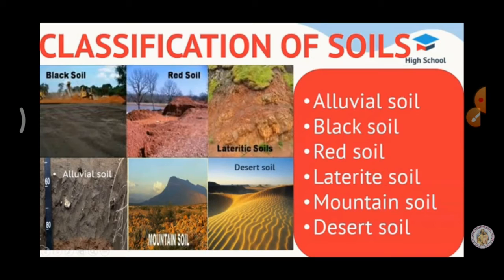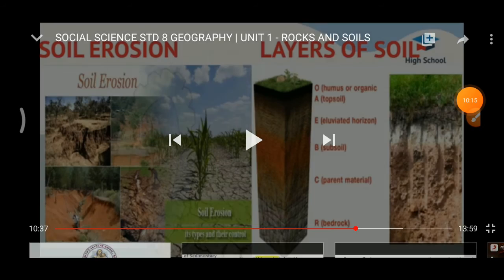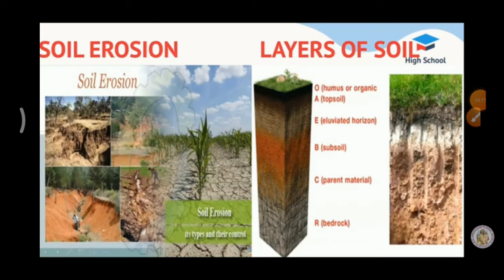Soil erosion. Soil erosion is the removal or destruction of the top layer of soil by natural forces and human activities. Soil erosion is nothing but removal of the top layer of the soil. So this is only enough for 2 mark. Okay. What is soil erosion? Removal of the top layer of the soil by natural forces and human activities is called soil erosion.